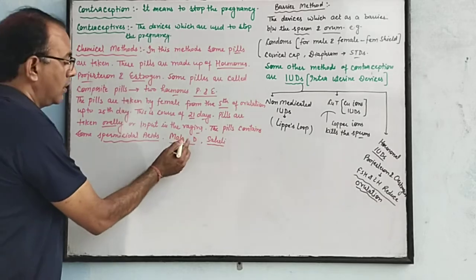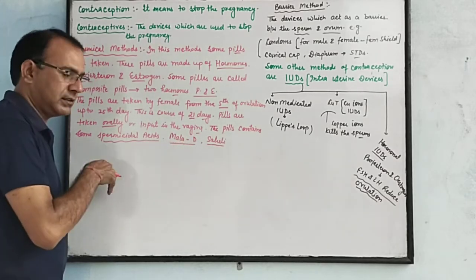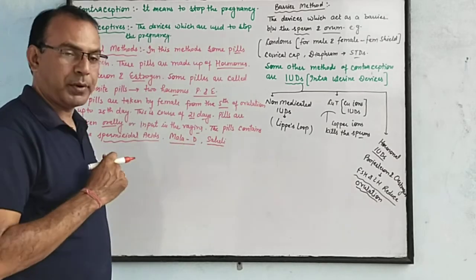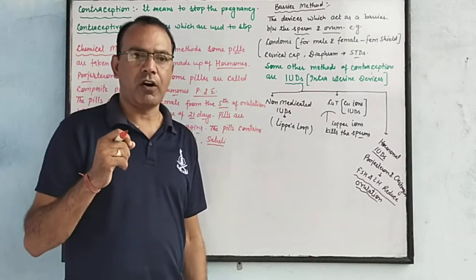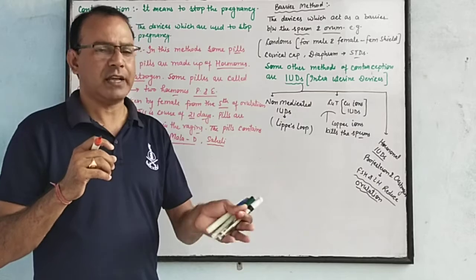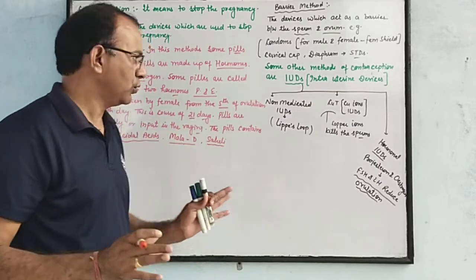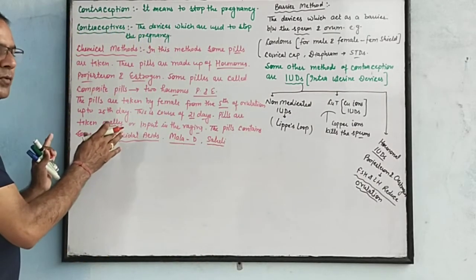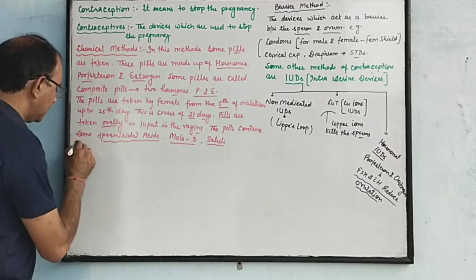Clear? These pills, Maladi, as well as the one more method, implant, contain hormones, levonorgestrel. These levonorgestrel kill the sperms. So these are the chemical methods which will prevent the pregnancy.